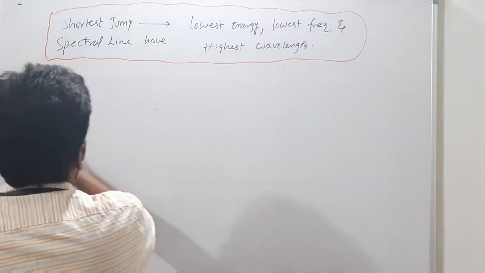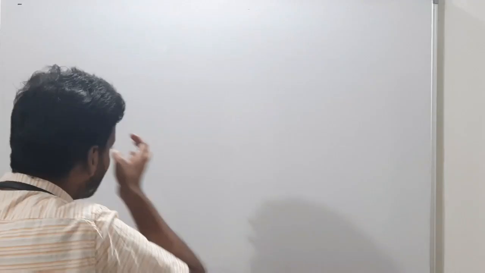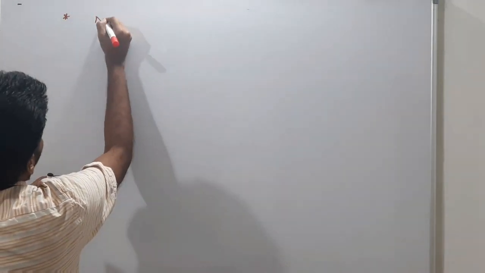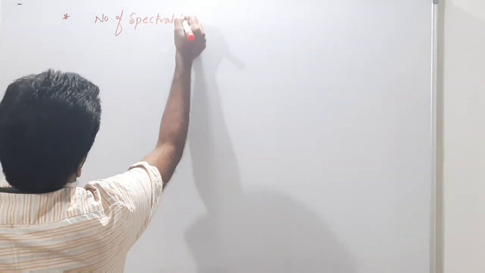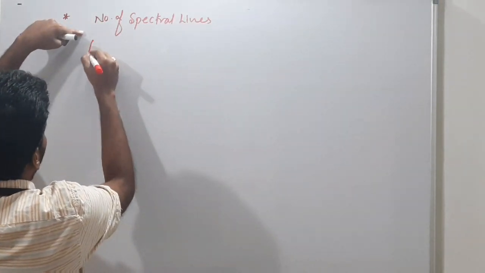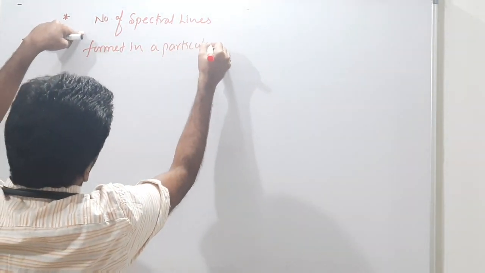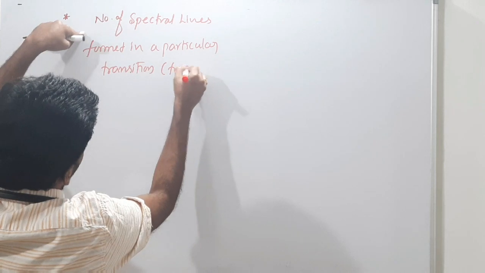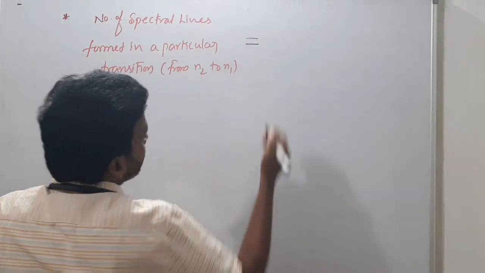Now you have one clarity based on this: the highest wavelength and lowest wavelength and so on. And one more thing: the number of spectral lines. This is also very important. The number of spectral lines formed in a particular transition from N2 to N1. Here I'll give you one important formula.